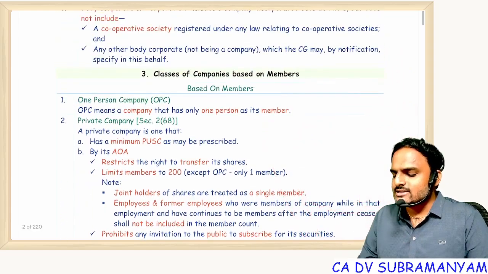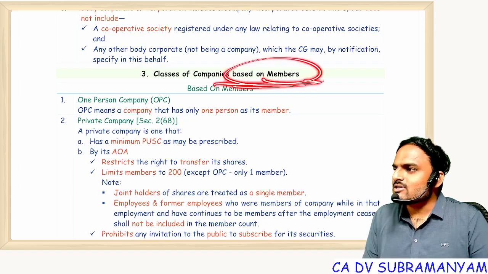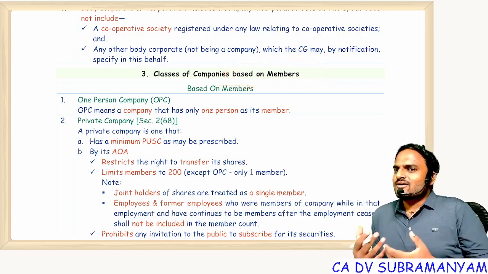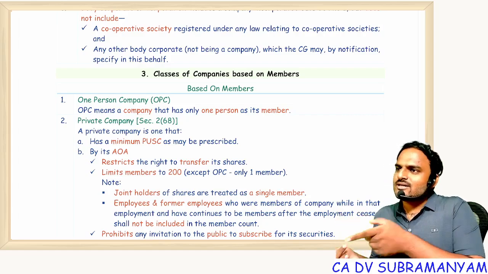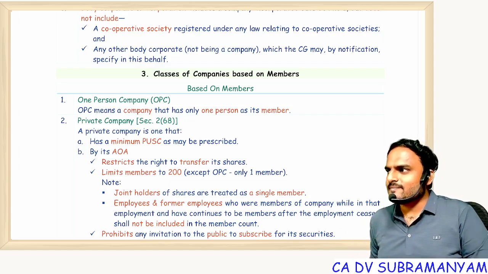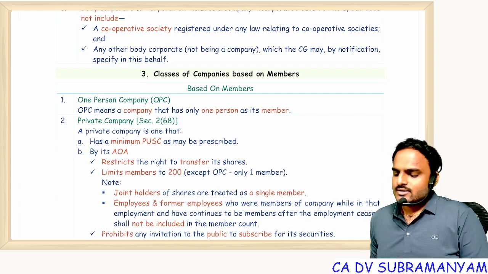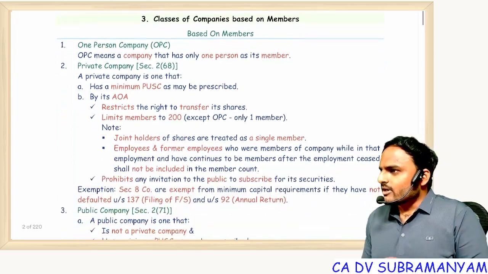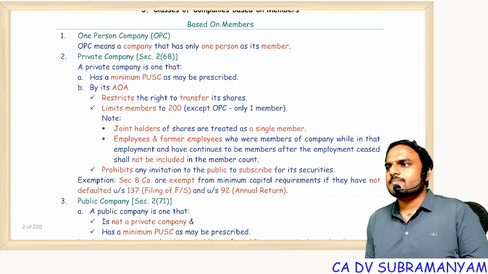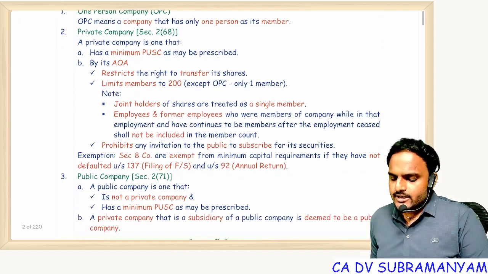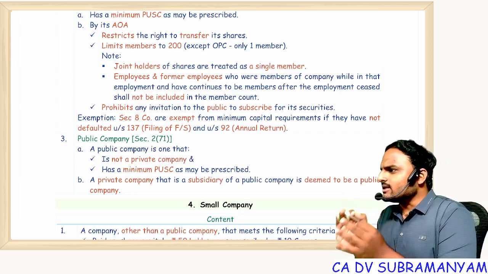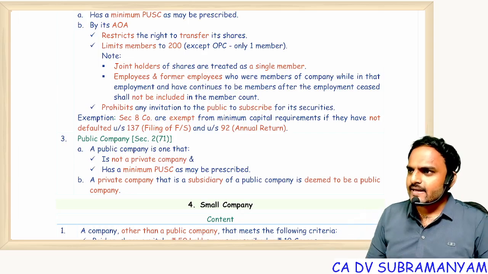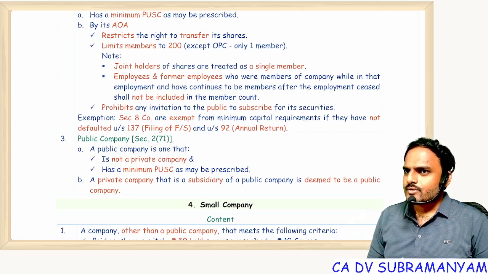But what we studied was based on the members. Now tell me, which one is an apt interpretation? Compliance point of view, apt interpretation, or members point of view, apt interpretation? Compliance point of view. Are you all getting my points? Everyone? Okay. Now tell me, just answer my question. How can you identify whether a company is a private company or a public company? If the name ends with private limited, it's a private company.